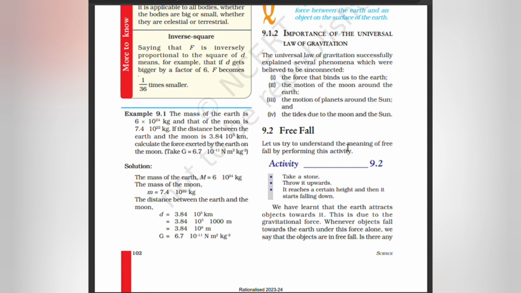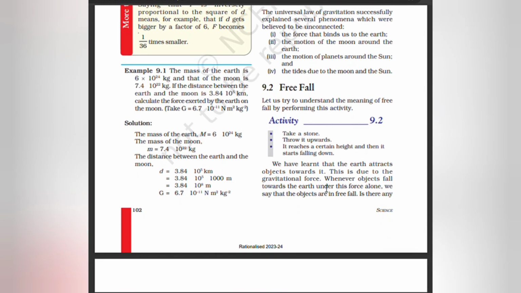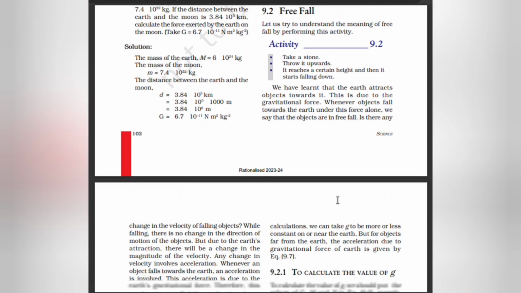Free fall. Let us try to understand the meaning of free fall by performing an activity. Take a stone, throw it upwards, it reaches a certain height and then it starts falling down. We have learned that the earth attracts an object towards it. This is due to the gravitational force. Whenever objects fall towards the earth under this force alone, we say that the objects are in free fall.